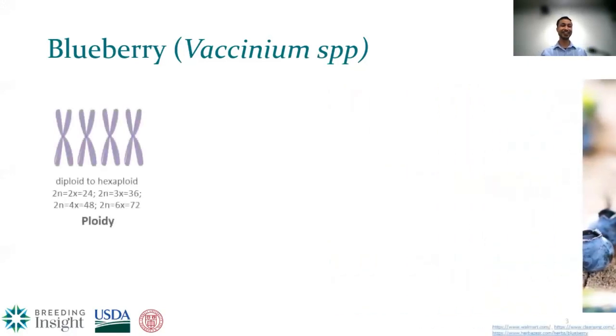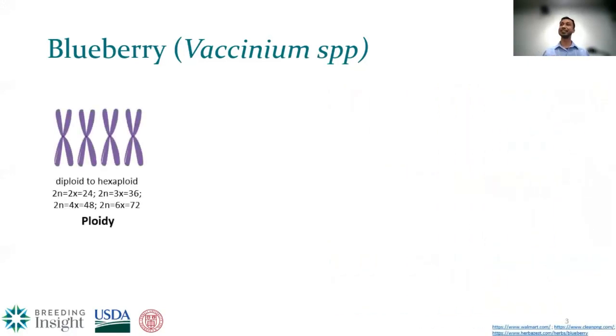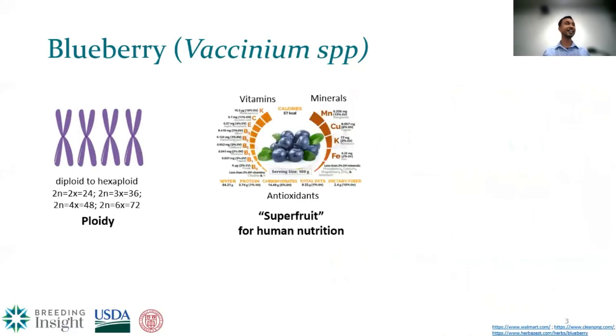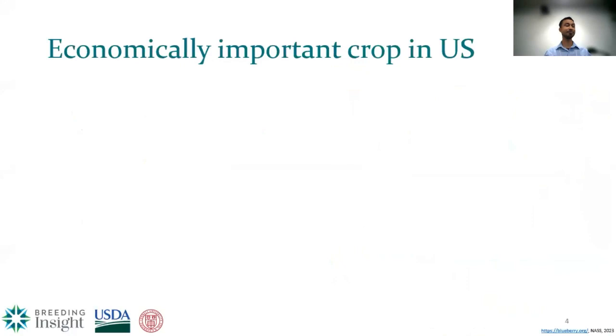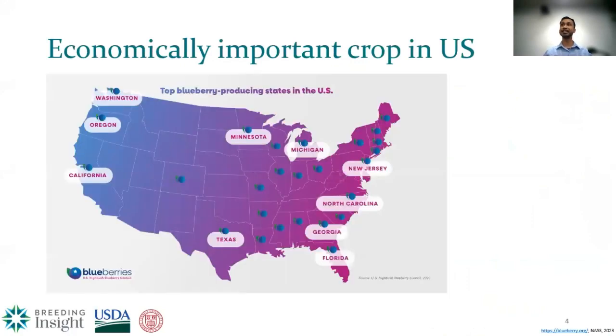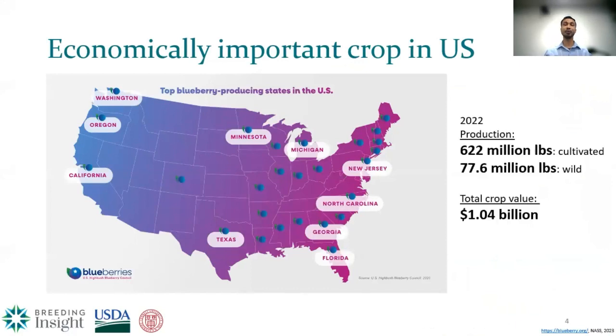As we know, blueberry is a diploid. The different species in Vaccinium range from diploid to hexaploid, and it is one of the very important food crops because of its nutrition. It is known as a superfruit because of its high levels of vitamins, minerals, and antioxidants. Additionally, we consume it in different ways, from fresh fruit to frozen fruit, as well as juice and jam. Because of its wide range of markets, it is an economically important crop in the US, grown in different states.